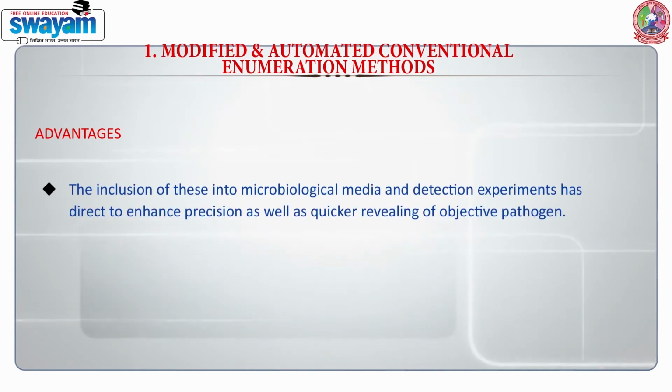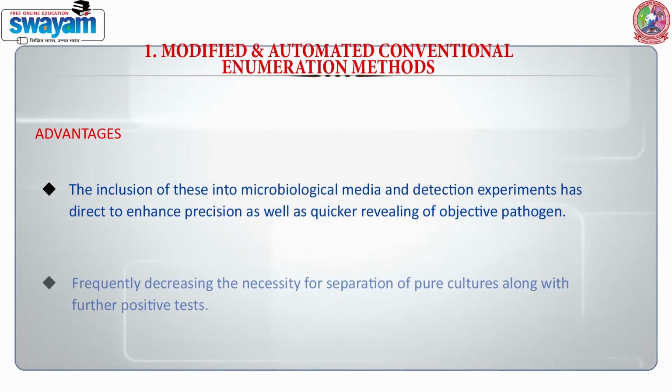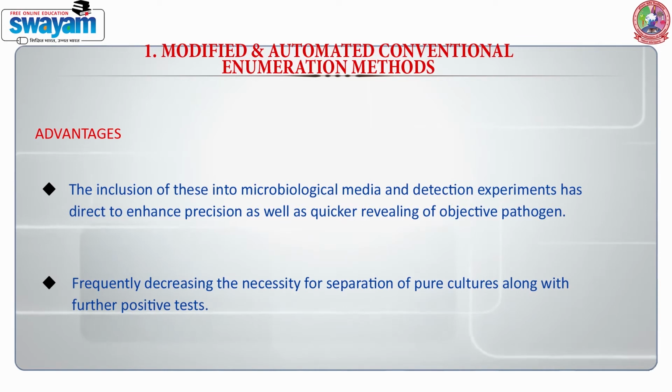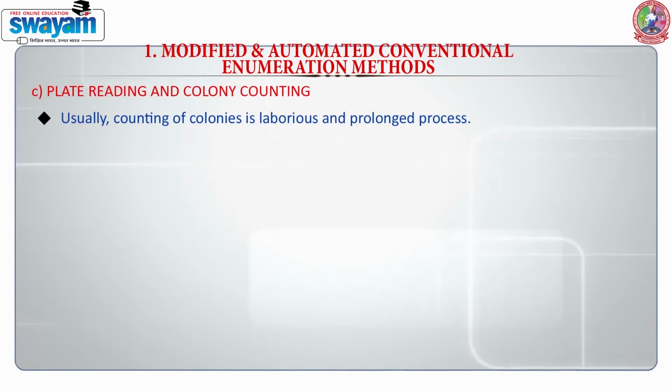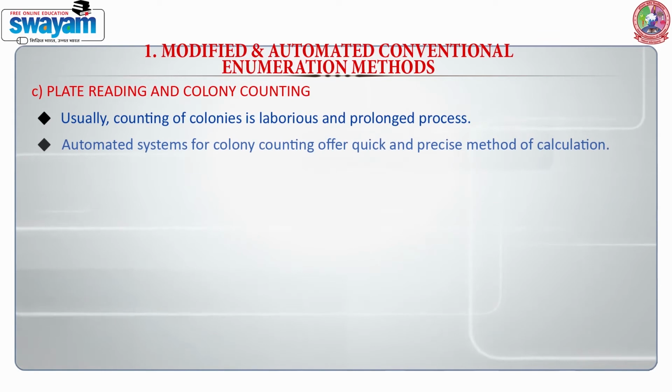Advantages: the inclusion of these into microbiological media and detection experiments directly enhances precision as well as allowing quicker revealing of the objective pathogen, frequently decreasing the need for separation of pure cultures along with further positive tests. Usually, counting of colonies is a laborious and prolonged process. Automated systems for colony counting offer a quick and precise method of calculation.